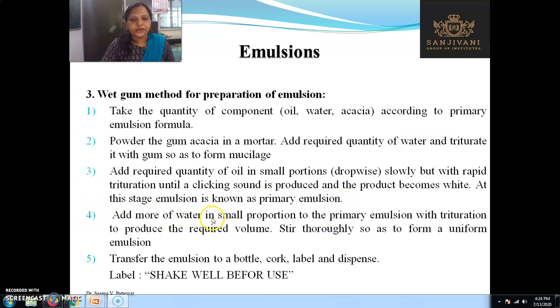Add more water in small proportions to the primary emulsion with trituration to produce the required volume. Stir vigorously so as to form a uniform emulsion. Transfer the emulsion to the bottle, cork it, label and dispense. What should be the label? The label should be "shake well before use" because it is a biphasic liquid dosage form.